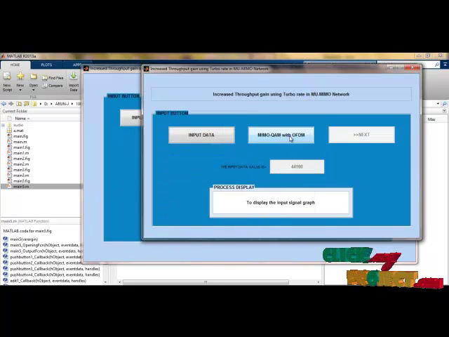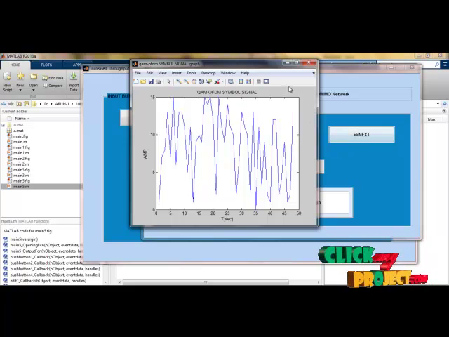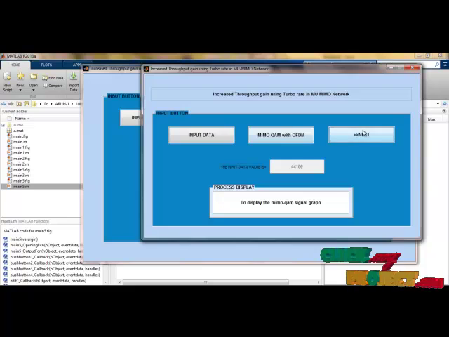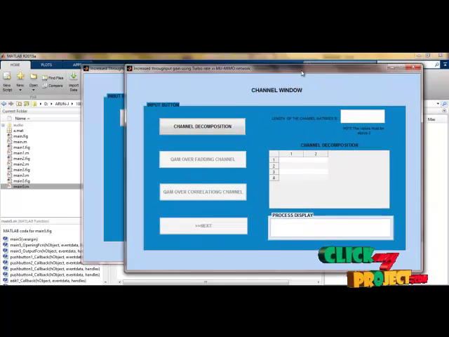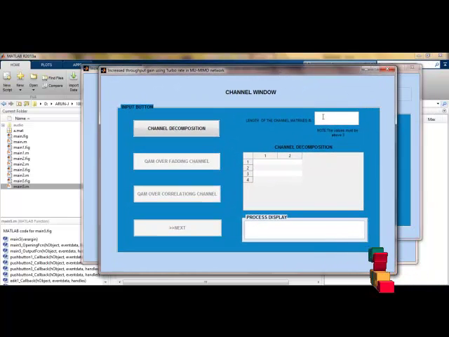Next I am transmitting with MIMO QAM with OFDM. The input value given is 44,100. This is the MIMO transmission amplitude signal. While pressing next I can come here. Next the number of channel matrices should be greater than 3, that means at least 4.